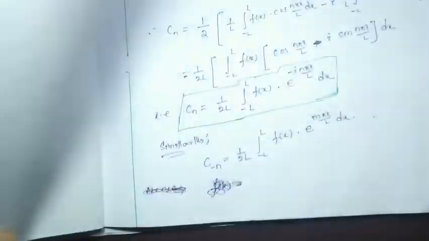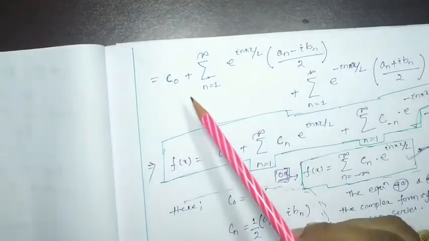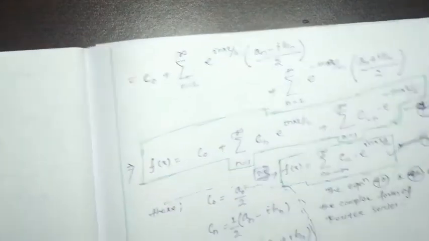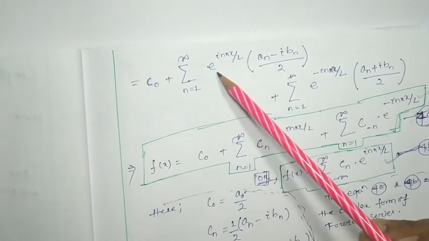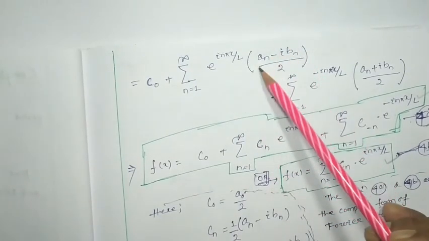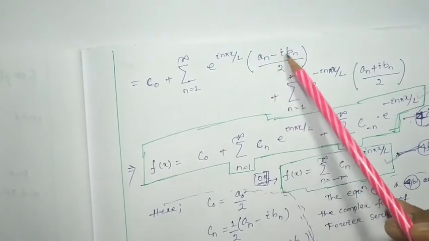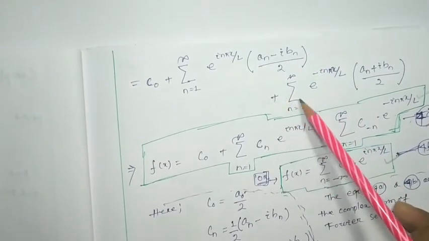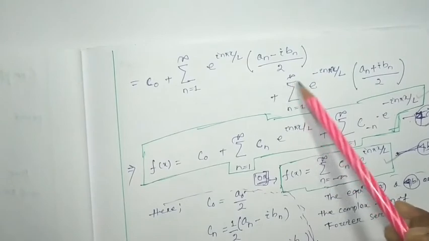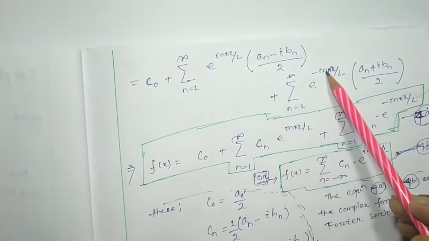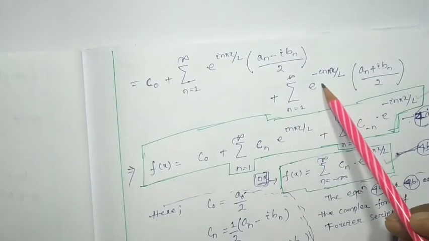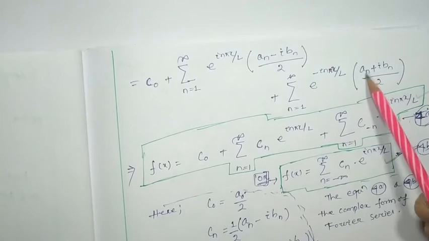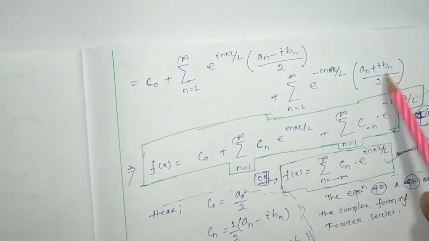Okay, so C0 will be here plus summation n equal to 1 to infinity, e to the power i n pi x by l taken as common, so 2 will be here, an minus i bn by 2. Similarly, plus summation n equal to 1 to infinity over e to the power minus i n pi x by l. If we take common from the other two terms, then we are going to get an plus i bn by 2.